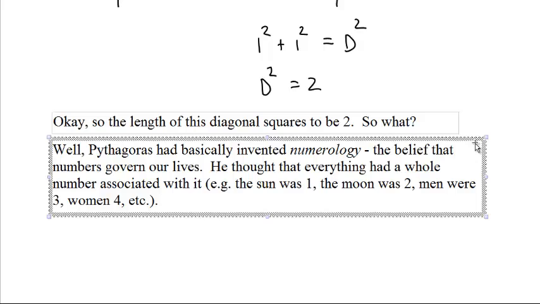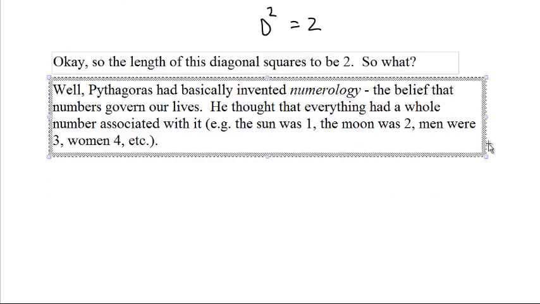Pythagoras had basically invented numerology, the belief that numbers govern our lives. He thought that everything had a whole number associated with it. I tried looking these up. I don't know if these are exactly right, but like the sun is the number 1, the moon is the number 2, men are the number 3, women are the number 4, and so on.